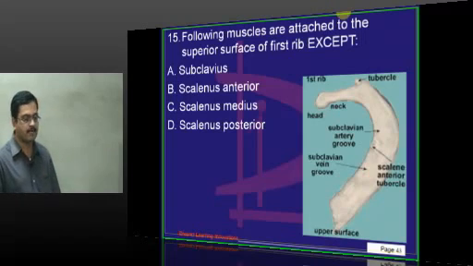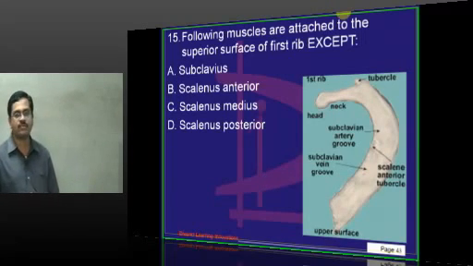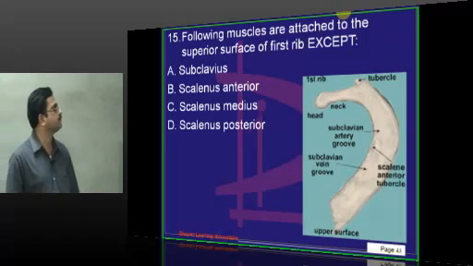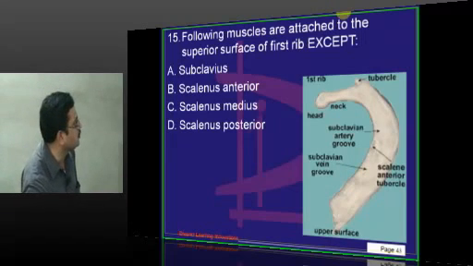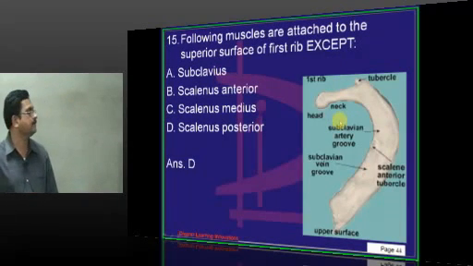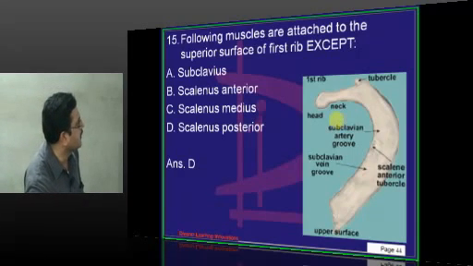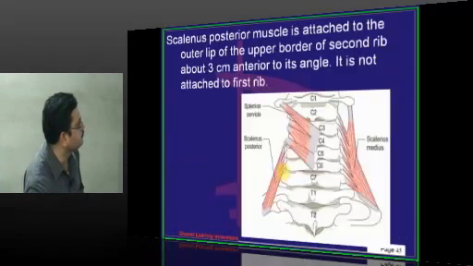Then what about the subclavius muscle? Subclavius muscle is attached to the clavicle. On the undersurface of the middle third of the clavicle, you find the subclavian groove. Below it is attached to the first rib. So the subclavius muscle is also attached to the upper surface of the first rib, along with scalenus anterior and medius. So the answer is D: scalenus posterior is attached to the second rib.